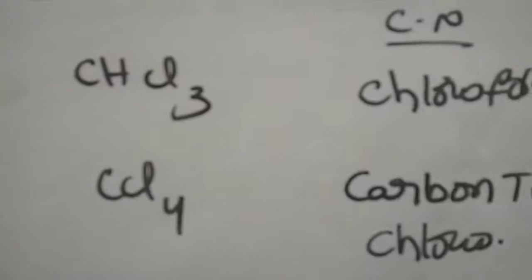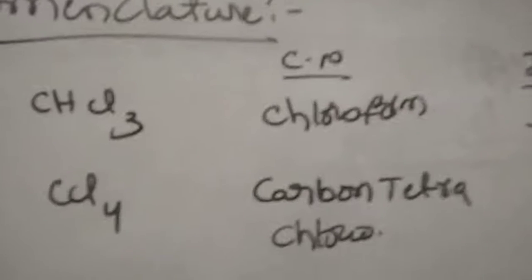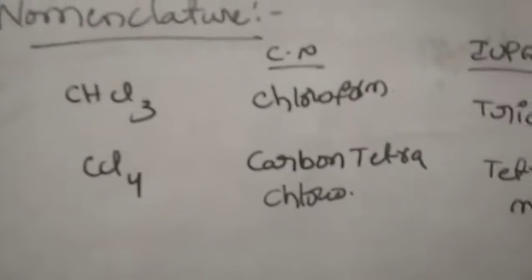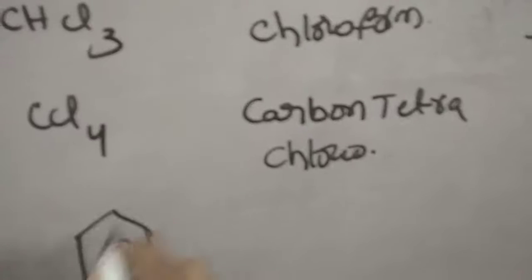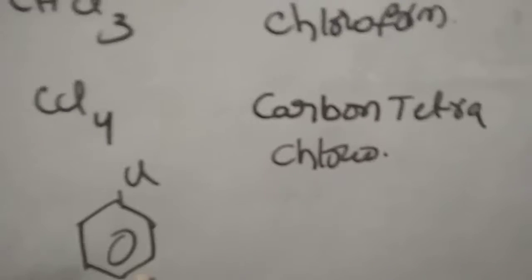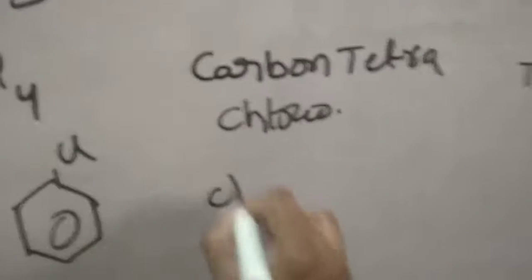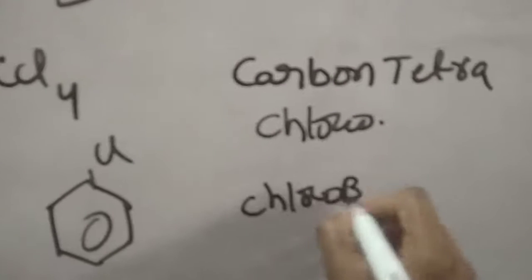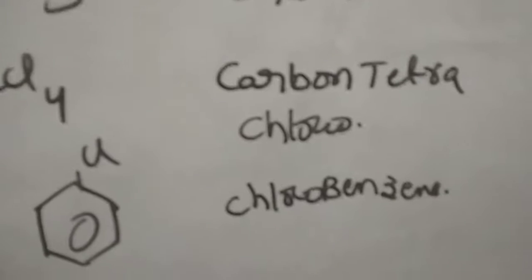Even for the ring carbons we can take ortho, meta, para, which we can discuss with the aryl halides nomenclature. Here it is called benzene, and it has only one halogen, so its name will be chlorobenzene.